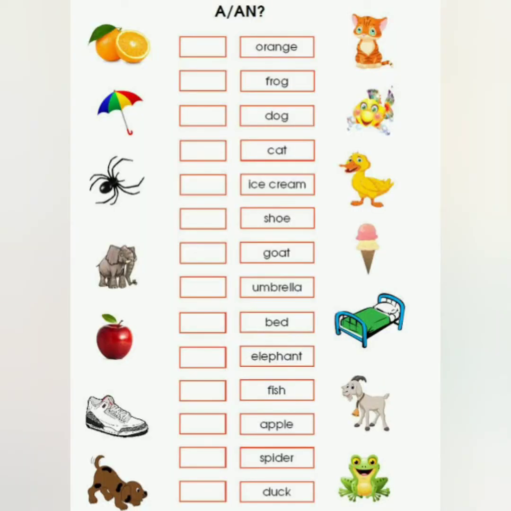This is a small quiz, students, just for an oral activity. You have to use a or an before the nouns which are written in the bracket. Please take your time and solve it. I will be waiting for your responses. You can answer these questions and send me the reply through WhatsApp.